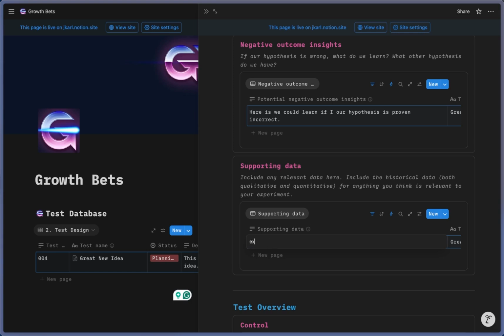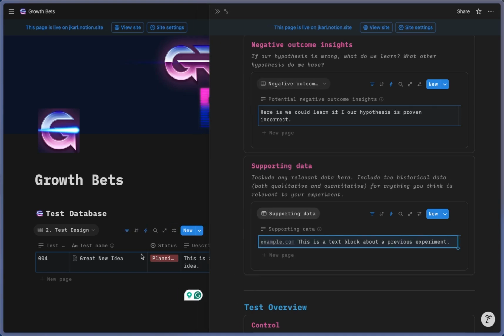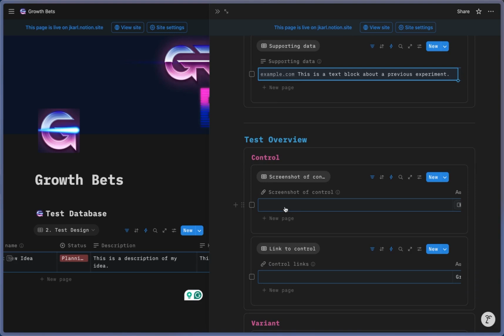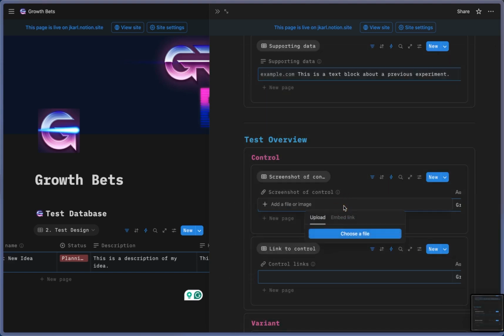You can just say example.com, and we see here once again that this database view gets gradually filled out as we fill in the one pager. Here you can include a screenshot of your test concept. So let's just do a really quick screenshot here and I will upload that just to show how it works.